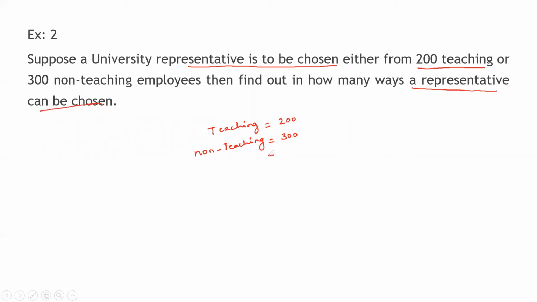So total 500. Always remember, if the term "or" is there, then we are going to add. If "and" is there, meaning both we have to do, in that case, we have to multiply. Do remember this concept. But before you decide this, first read out the statement given, then you come to a conclusion.